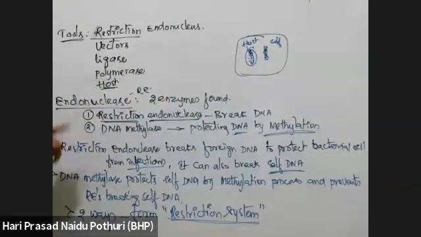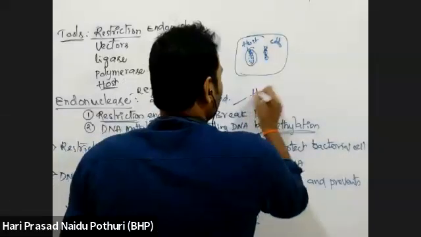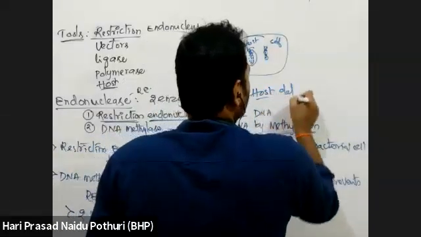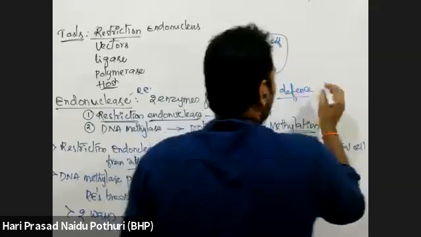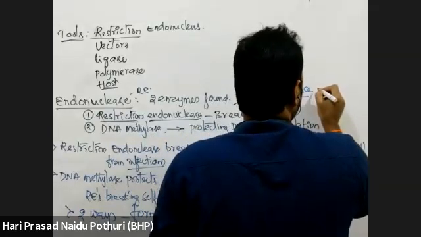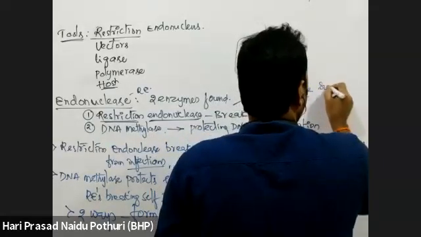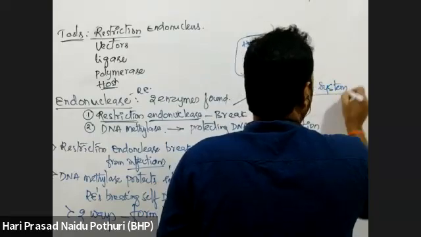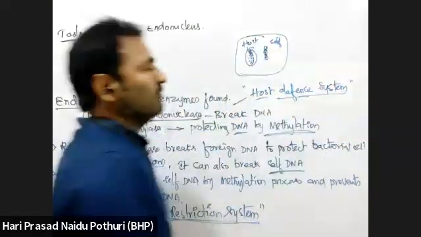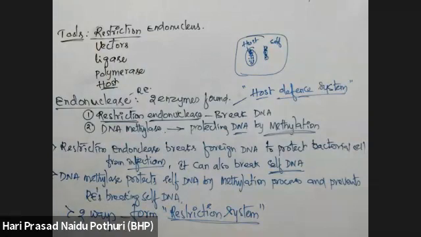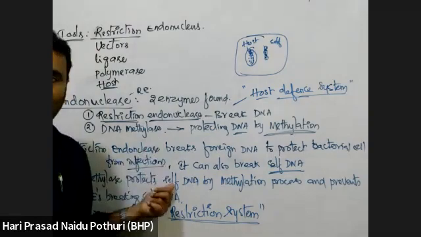Host defense system. What is that? These restriction endonucleases are defending the cell from the infection of the virus. Infection of the virus is prevented, or the virus DNA can be cleaved or cut by the restriction enzyme, so it will give protection to the bacterial cell.